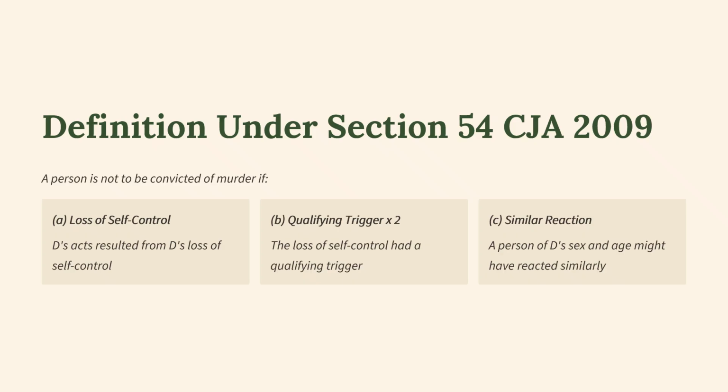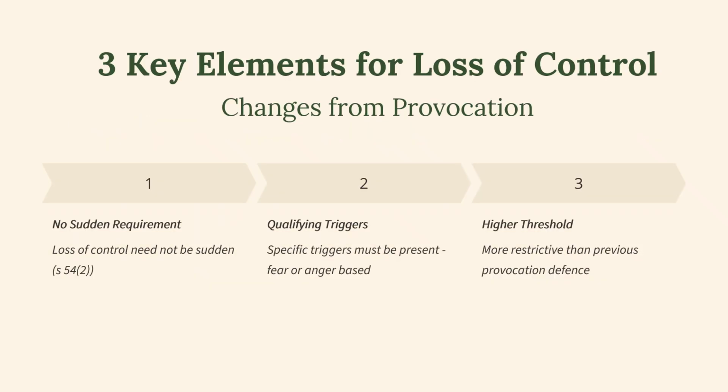The loss of self-control had a qualifying trigger. And then there's this third element, which is there must be some sort of similar reaction. A person of defendant's sex and age might have reacted similarly. And I'm going to look at all three of these elements. So the three key elements for loss of control fundamentally change from provocation.